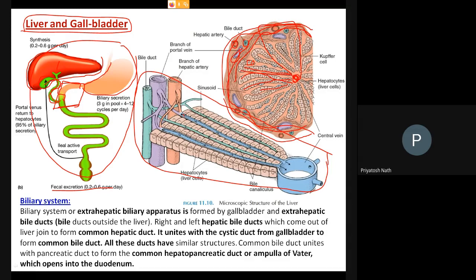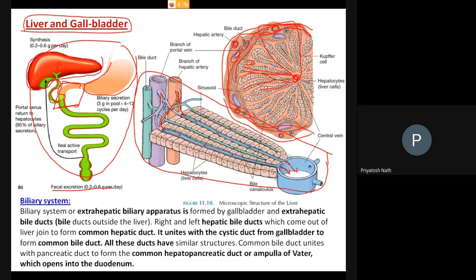Okay, here it is entering, and the cells are using the oxygen and the nutrients from this blood. After the cells use the blood, meaning the nutrients, it will finally drain into the central vein. From the central vein there will be a backflow basically, and then the hepatic portal vein also collects. So for the central vein there is a separate drainage system.